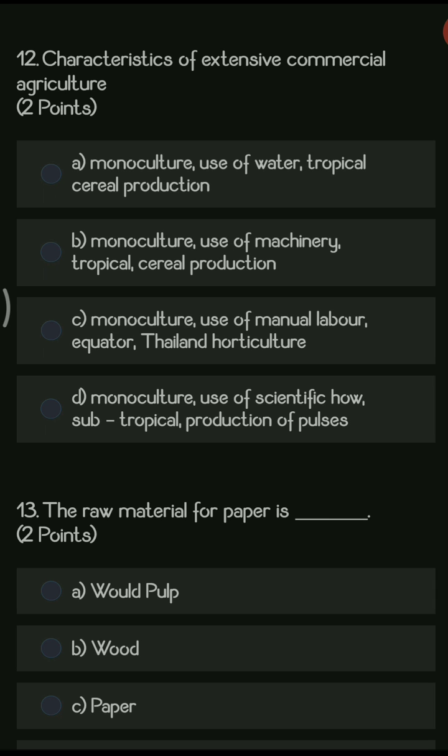And subtropical production of pulses is done on a large scale. So option D, where monoculture is seen, science and technology can be used, and production is basically in the subtropical zone, and the production of pulses and grains is done in the case of extensive commercial agriculture.